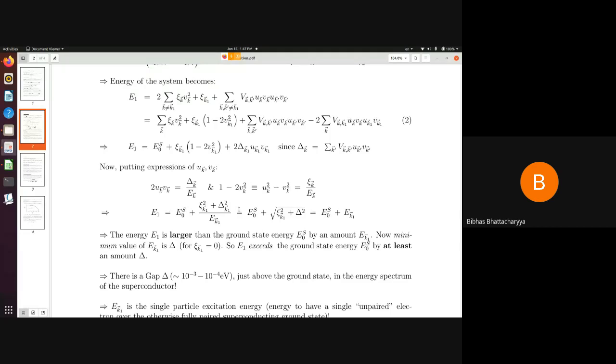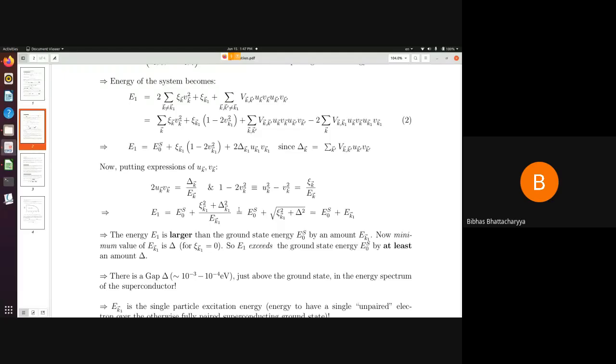Now, if you try to inject a single electron in the system, thereby making a single particle excitation, you cannot do this by increasing the energy of the system by an infinitesimal amount. So that really tells you that the single particle excitation spectrum has a gap of the size delta. At least you have to increase the energy by an amount delta so that the system can accept one extra unpaired electron.